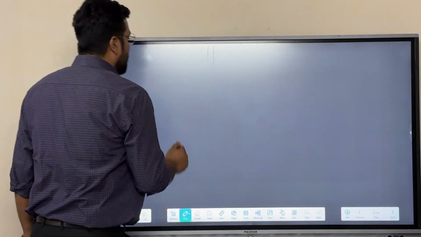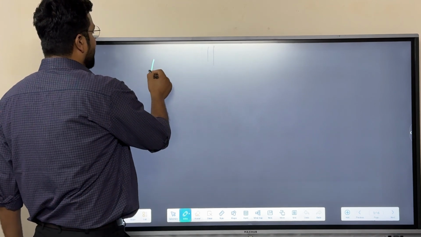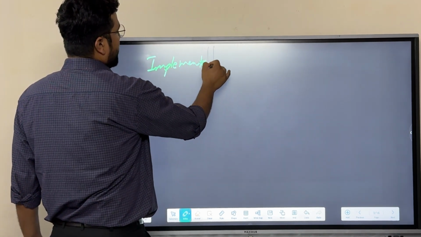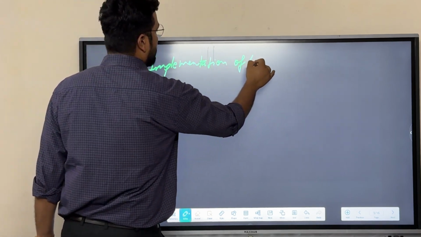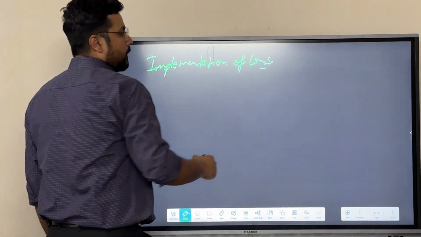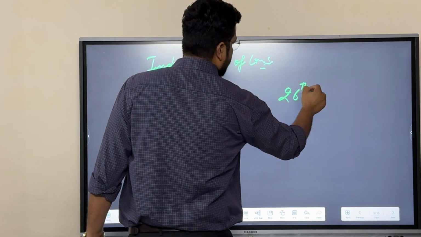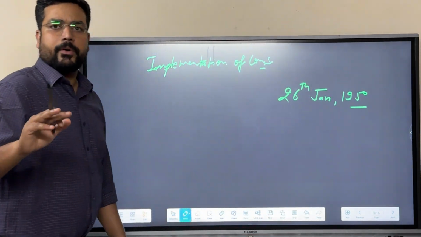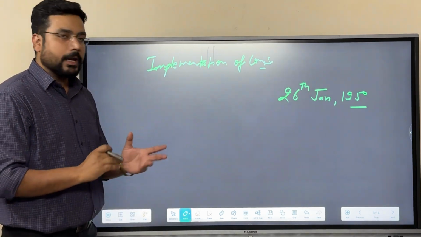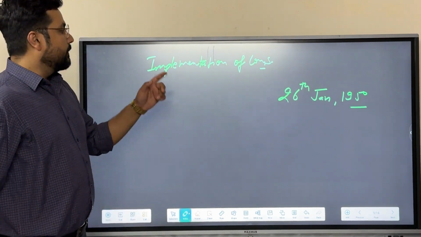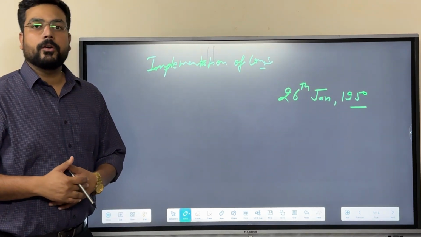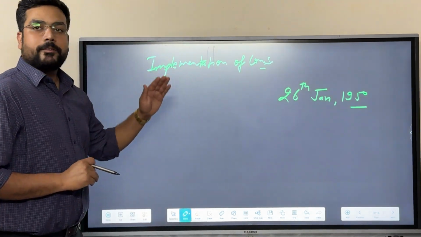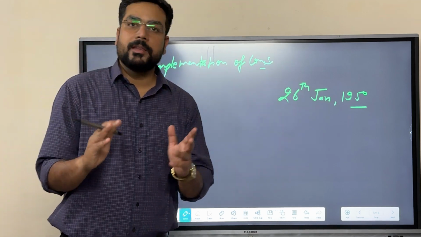Let's say for example, when we talk about the implementation of the constitution, or the date of commencement of the constitution, that is 26th of January 1950. You must have heard about this date. That is the Republic Day of India, on which we implemented our constitution. We started the commencement of the constitution. This is the date.